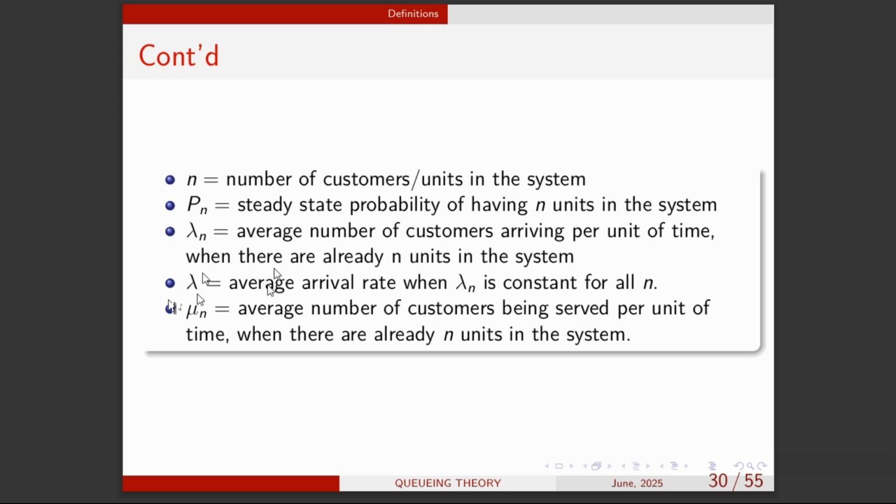So the same thing will apply to the service rate as well. So mu n means that we have different service times for all the customers, right? And mu actually means that it's a constant service rate for all of them.